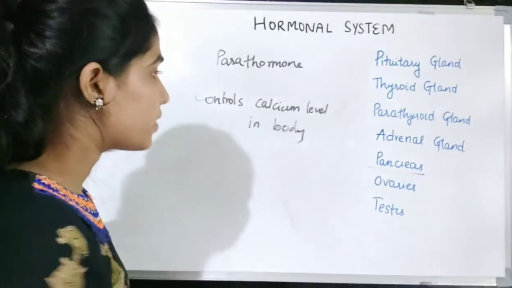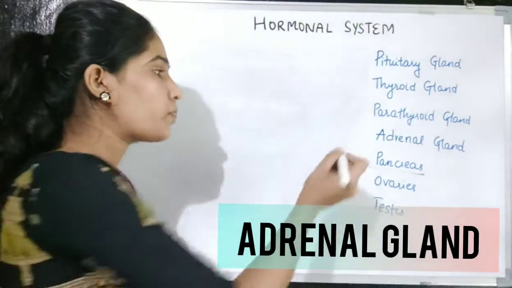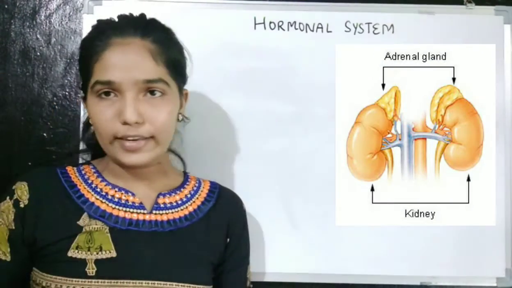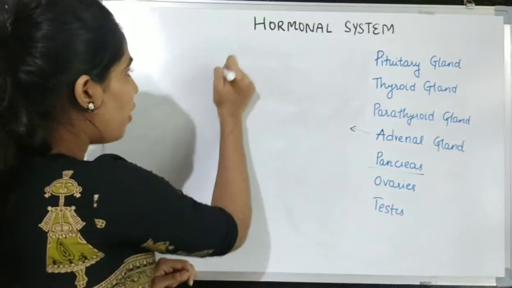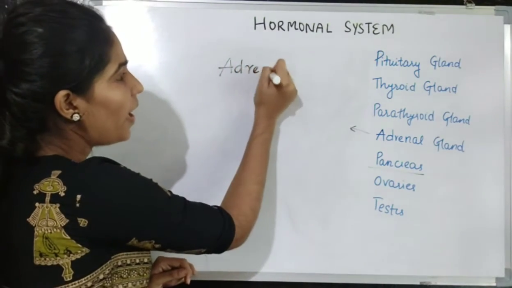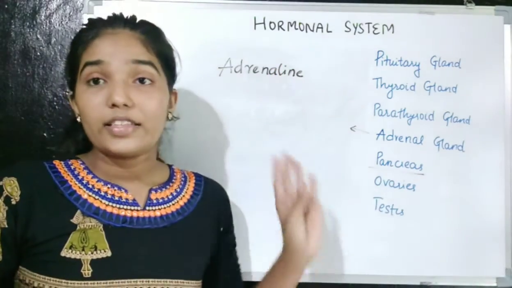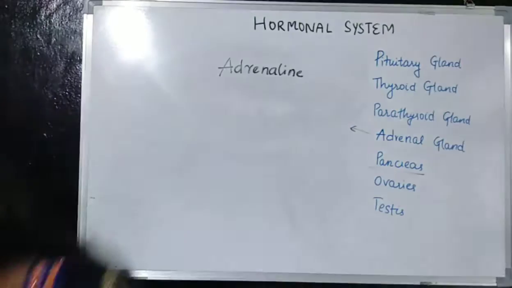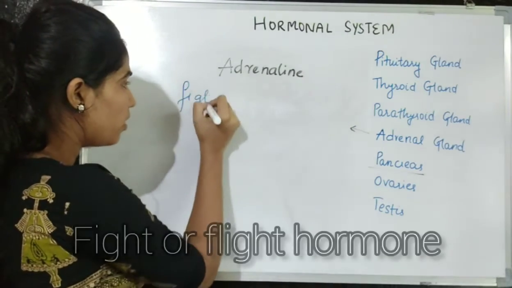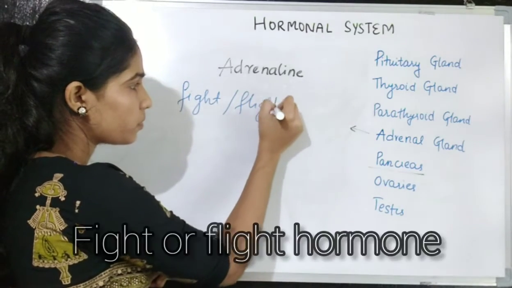Now the next gland is the adrenal gland. Now this adrenal gland is present at the upper side of the kidneys. Okay. Now it will secrete one hormone which is called adrenaline. This adrenaline is called the fight or flight hormone. Okay.